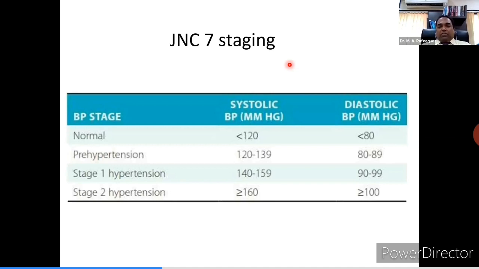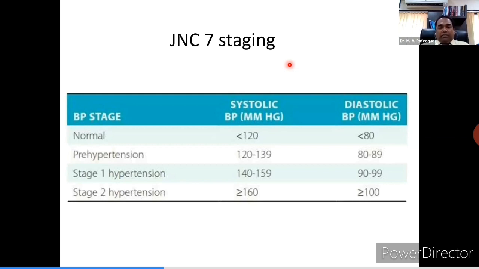For 10 years, there was no change in it. The values and stages remained the same. In 2013, in the month of May, I suppose, Joint National Committee 8 gave another classification.